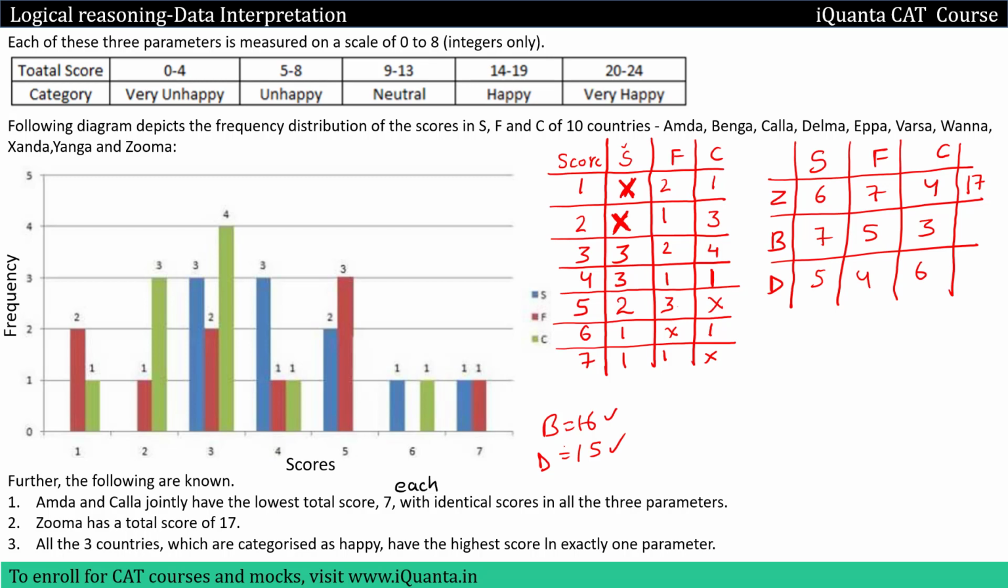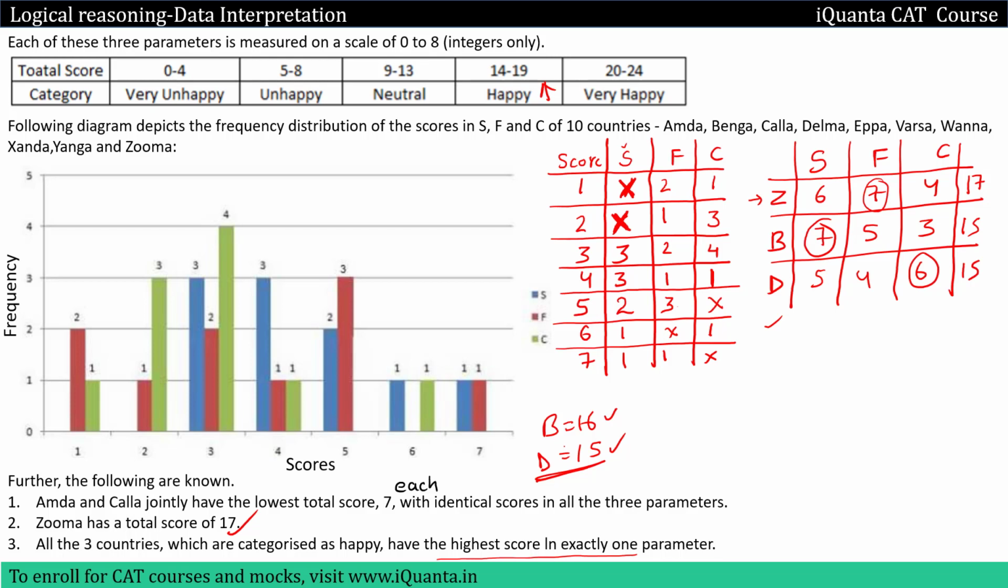So B scoring 16 and D scoring 15, they will fall into this happy category. Already we have Z who was falling into the happy category. In question number 3, we were having a score of 15, 15 here. Now we want to make the score of B equal to 16 and the score of D equal to 15. For happy countries, we had this condition that they will have the highest score in exactly one parameter. So for S we have the highest score over here, for F we have the highest score over here, and for C we have the highest score over here. So yes, they have the highest score in exactly one parameter.